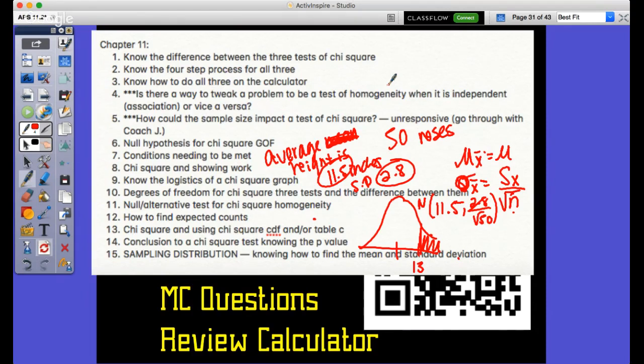Cool. I think the big thing, y'all, is FRQs. You know what to expect on the FRQ side. We did one today in class, knowing the difference between the three. You're going to have one association, one homogeneity, I think. I'm telling you now. So know the 4 steps. There's one additional question after each one. One is really hard. One we've already gone over. The ones you're going to have to think about, you're going to have to put a lot of thought into. But that's the last question on the test, I believe.